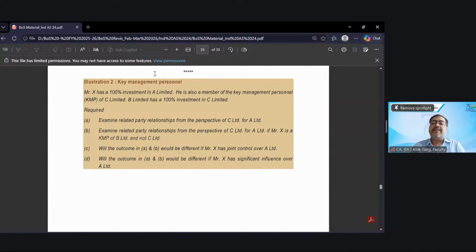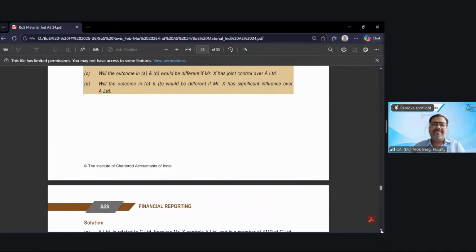So tell me here, the transaction between A Limited and C Limited will be a related party transaction? Yes or no? Yes, sir. It will be yes.